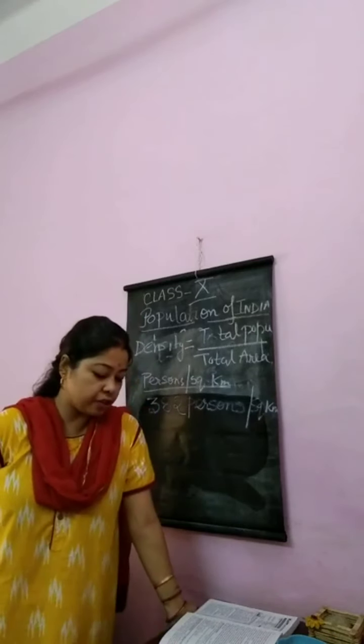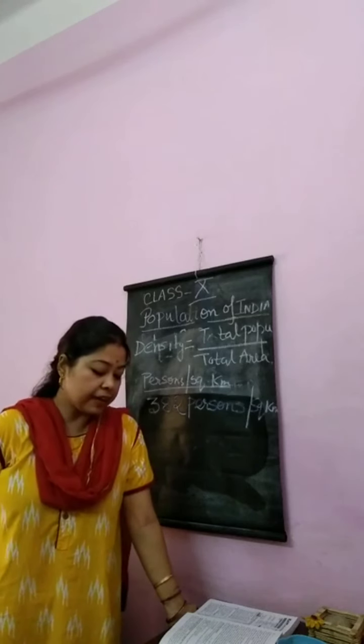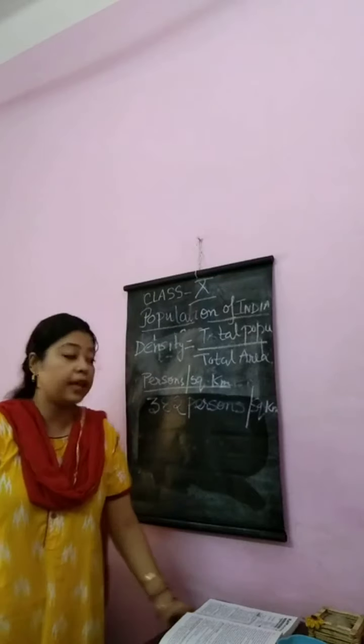What is man-land ratio? Man-land ratio is the ratio of the number of people to the carrying capacity of the land.